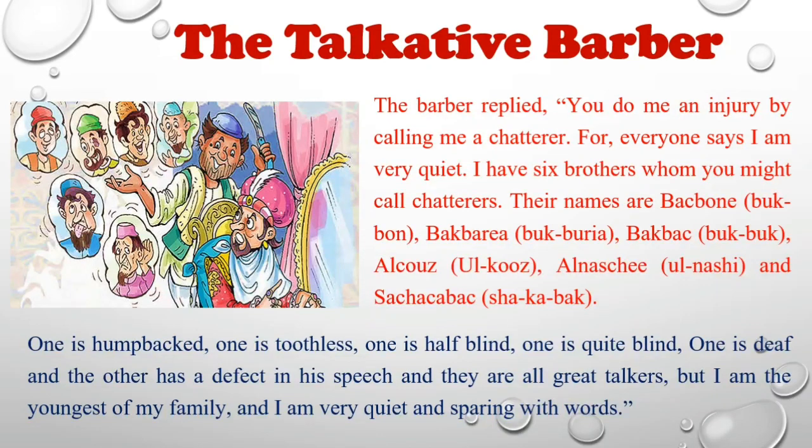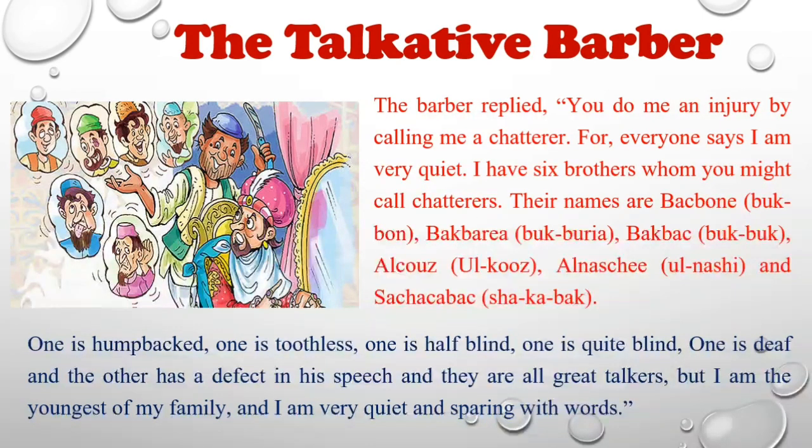Actually, the barber got hot, because the king had insulted the barber by calling him a chatterer. And the barber replied to the king that he had 6 brothers, and the names of the 6 brothers were: one was Backbone, another Bakbaria, another Bakbak, next Alkuz, another Alnishi, and the last one was Shakabak.